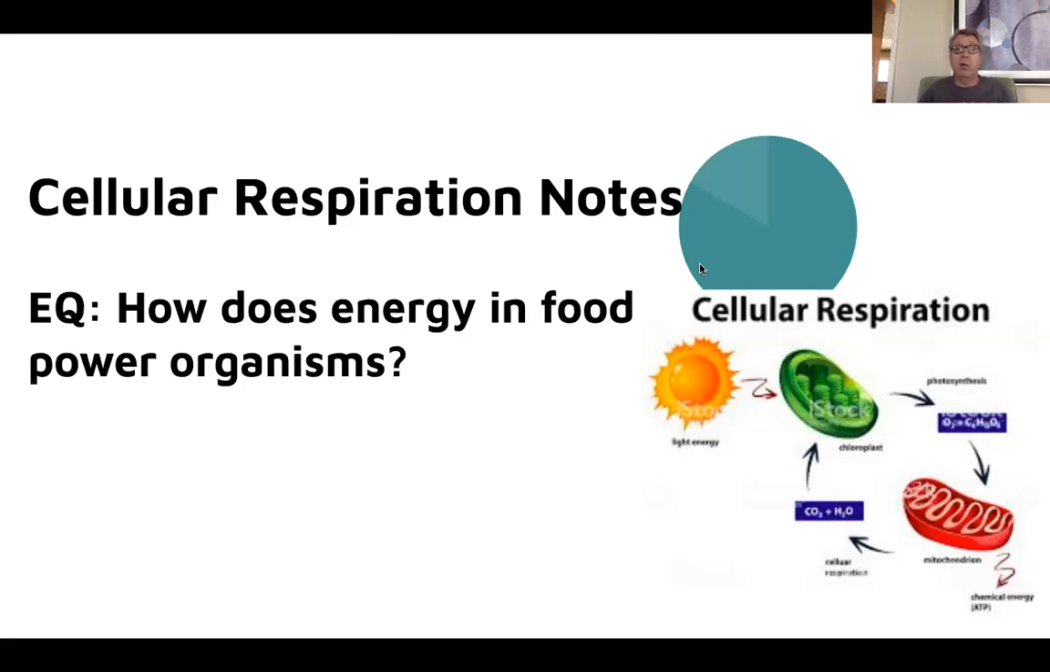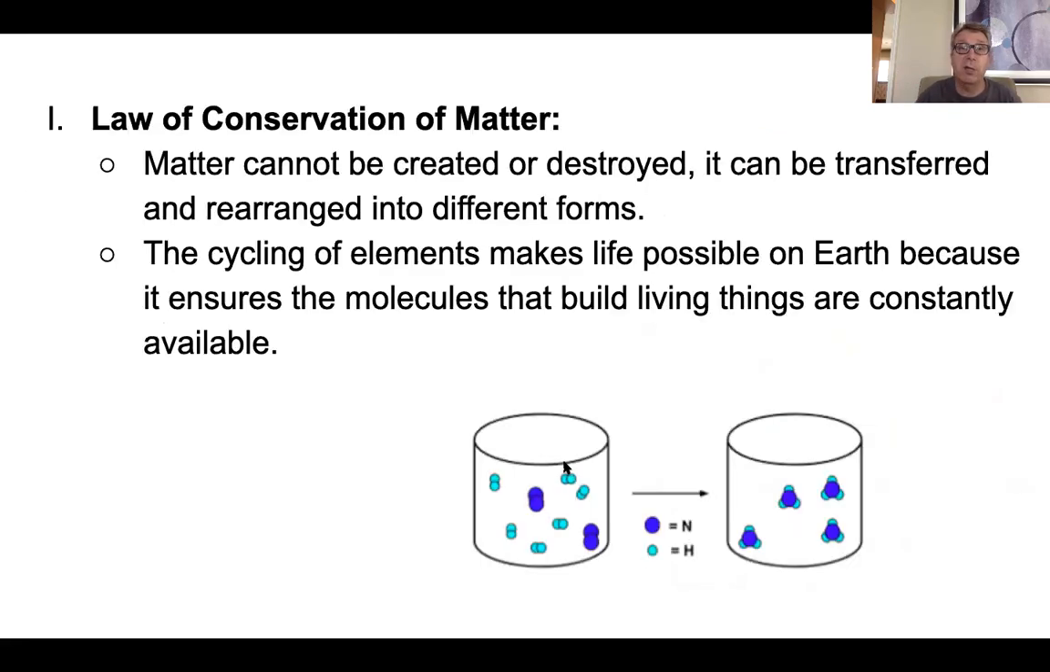So how does energy in food power organisms? All organisms go through this process, not just animals, not just heterotrophs, but autotrophs go through this as well, right? Even though they don't need to eat their food, they still need to get that glucose molecule and convert it into energy for the cells.